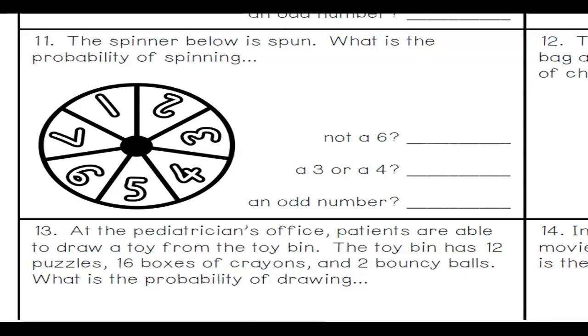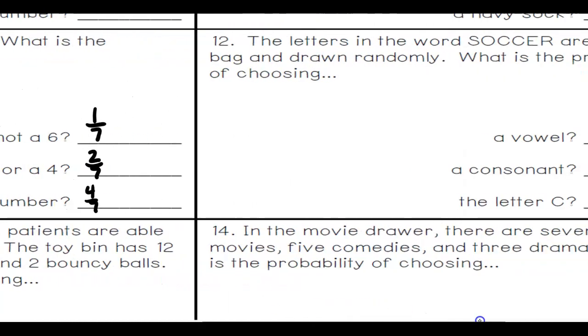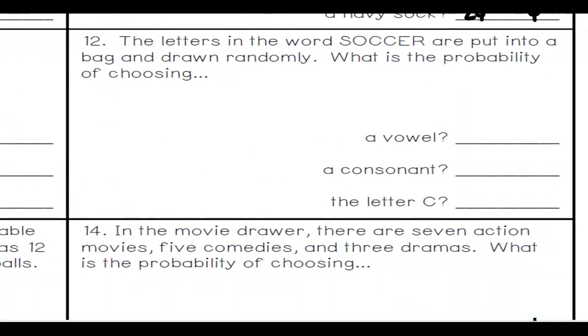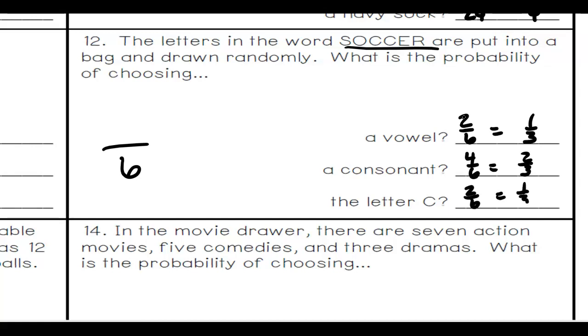Probability of not a 6, probability of a 3 or a 4, probability of an odd number. There are your answers: 1/7, 2/7, 4/7. And then the letters in the word soccer are put into a bag, and you draw one randomly. What's the probability of choosing a vowel, so A, E, I, O, or U, a consonant, anything that's not a vowel, and then the letter C? Make sure to count the letters. You have 6 total letters, and that's how you'll start all of your fractions, right? So vowel was 2/6, aka 1/3. Consonant was 4/6, aka 2/3. And then the letter C was, again, 2/6, aka 1/3.